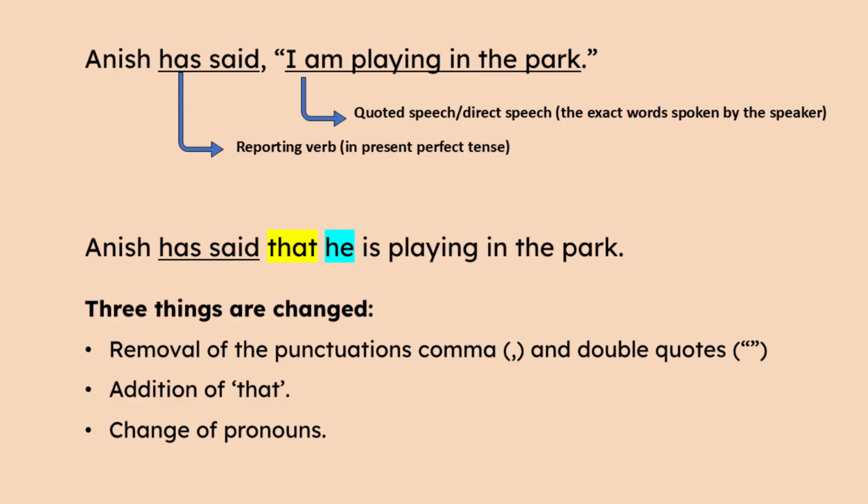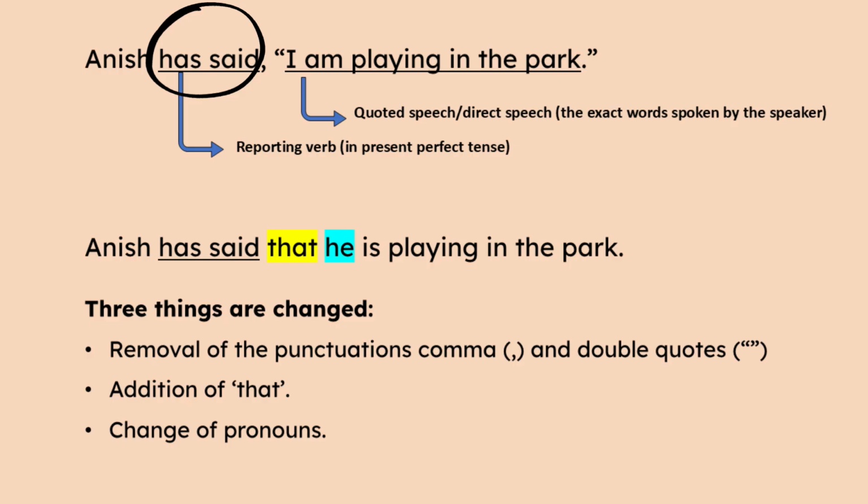This is the same when the reporting verb is present perfect tense. Here the reporting verb is has said, and has said is present perfect. Anish has said, "I am playing in the park." So it changes to Anish has said that he is playing in the park. So I has become he. We have added the word that.